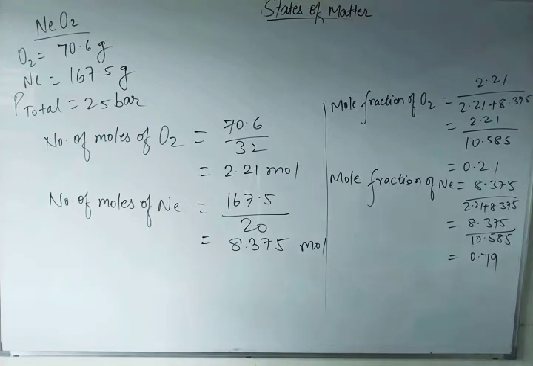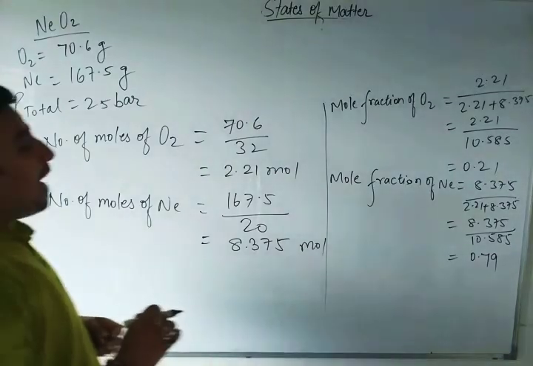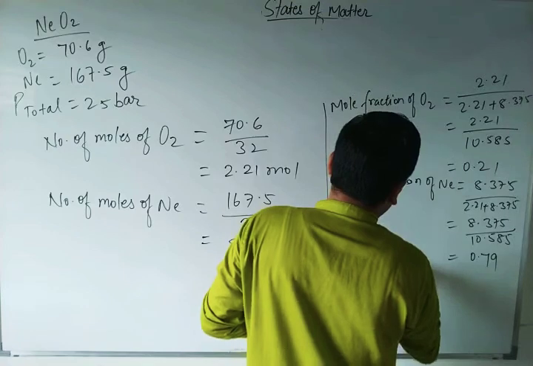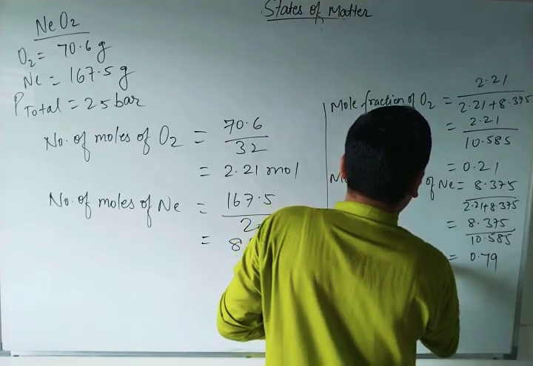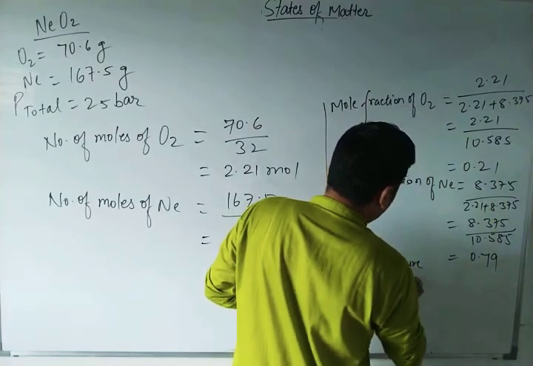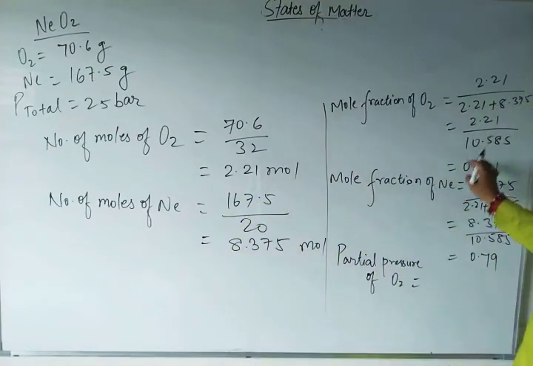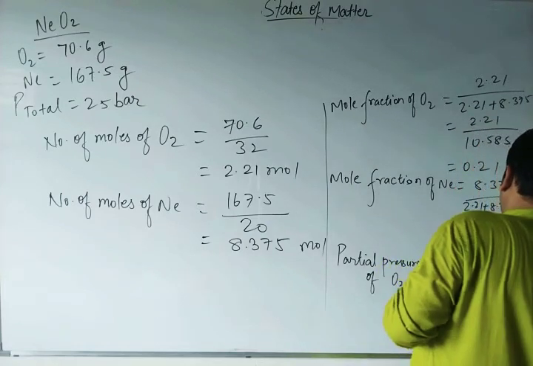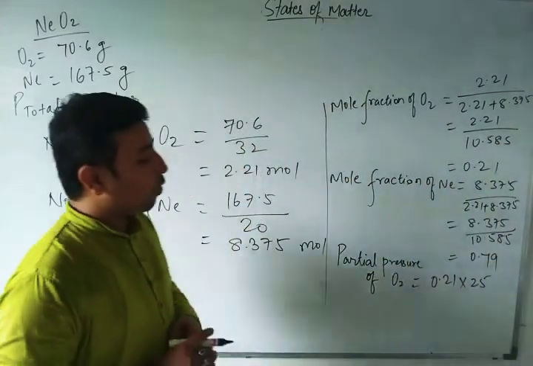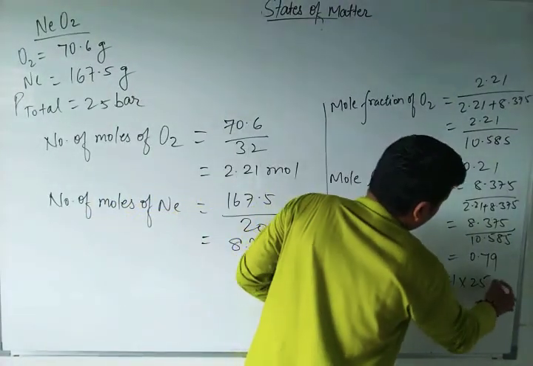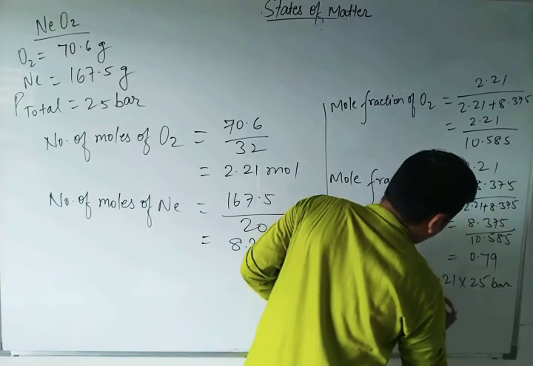Now you are going to calculate the partial pressure. The partial pressure is equal to mole fraction into P total. First, the oxygen partial pressure: mole fraction is 0.21 and the P total is 25. So 0.21 into 25 is 5.25 bar pressure.